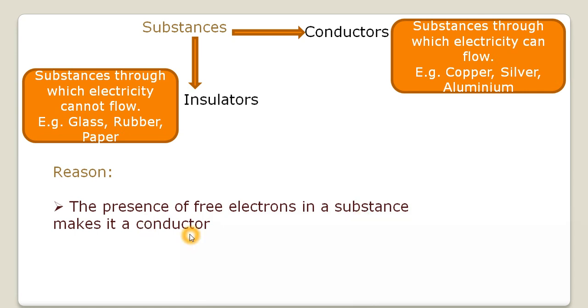So in a conductor, free electrons are present. That is why the substance becomes a conductor. That is why those electrons flow. That is why electric current flows there.